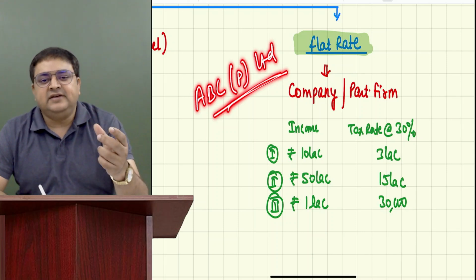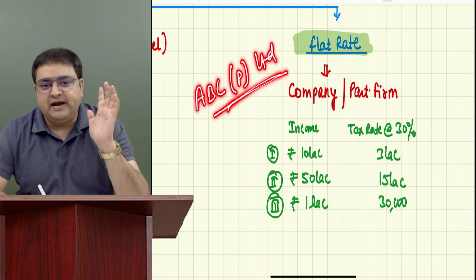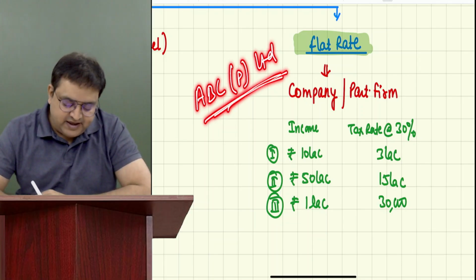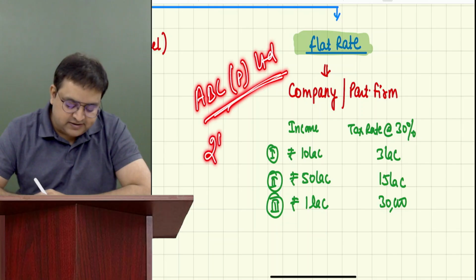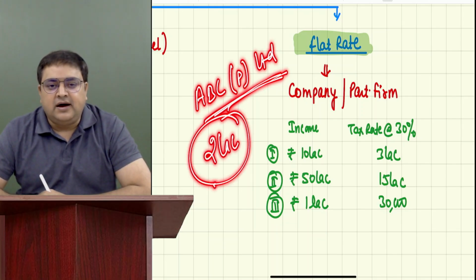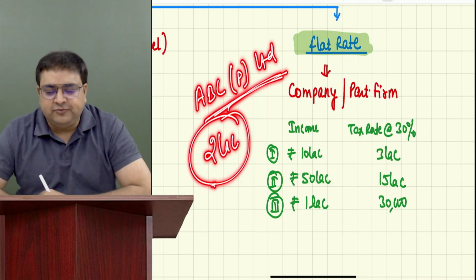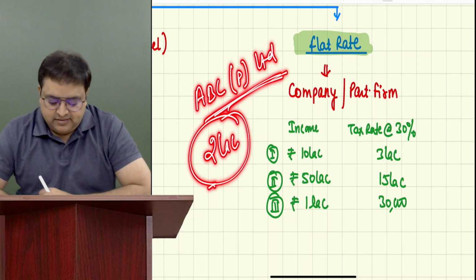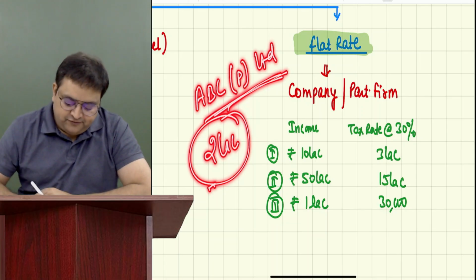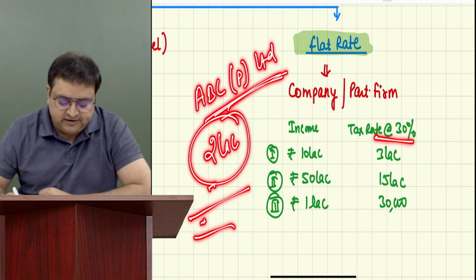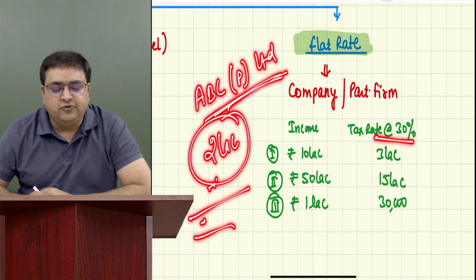Let's say this guy is saying that I am a managing director of ABC Private Limited, and we have earned the income of rupees 2 lakh. Let's say their income is 2 lakh. Are they not supposed to pay taxes, or are they supposed to pay taxes? Then how much? Everybody tell me. 60,000. Very good. Flat rate on 2 lakh, entire amount, flat rate 30%. So they have to pay 60,000 rupees of taxes.